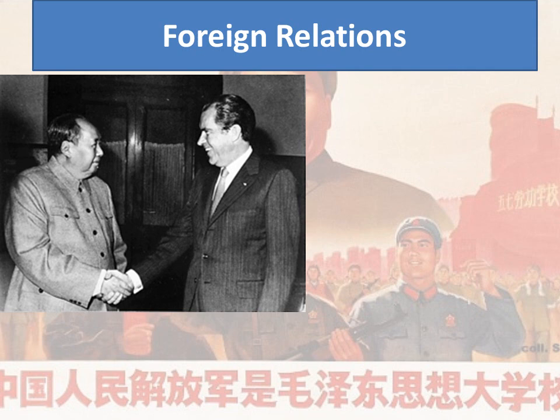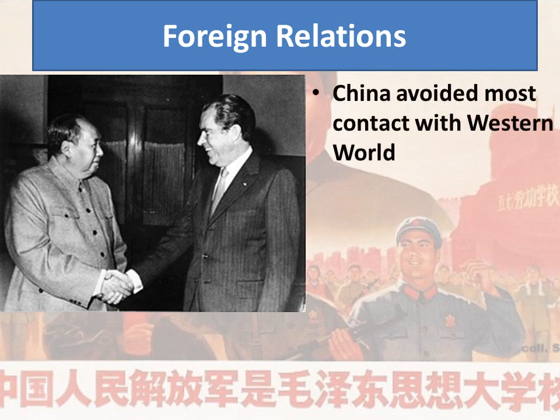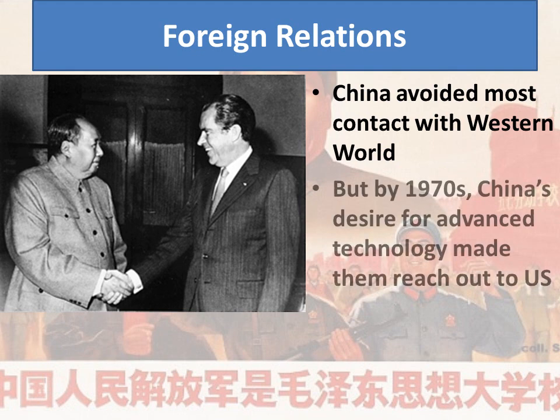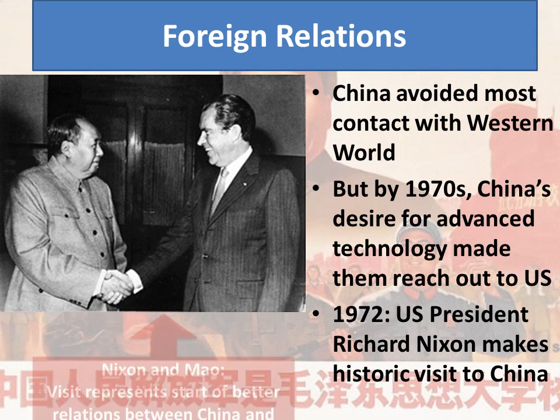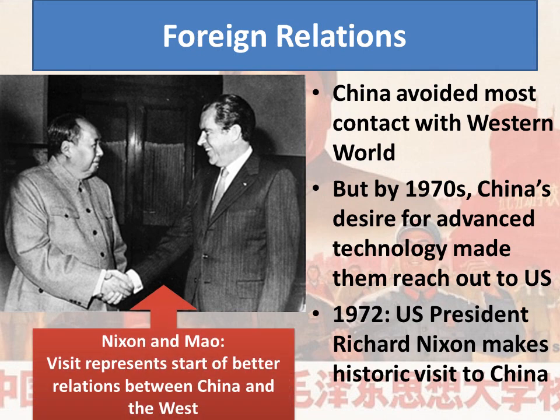In terms of foreign relations, as China was undergoing this Cultural Revolution, they mostly avoided contact with the Western world and countries like the US. But by the 1970s, China's desire for advanced technology made them reach out to the US. In 1972, US President Richard Nixon made a historic visit to China, and you can see a picture of them meeting here on this slide. This visit represents the start of better relations between China and the Western world, including the US.